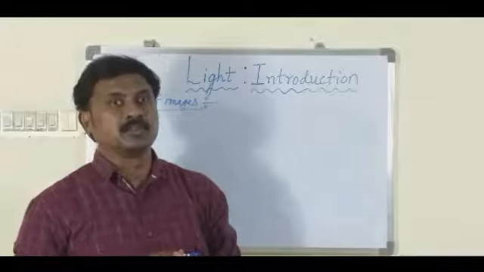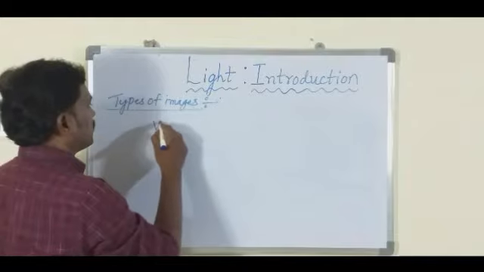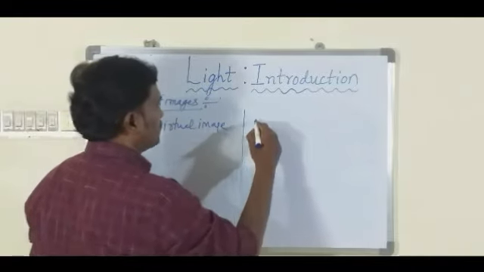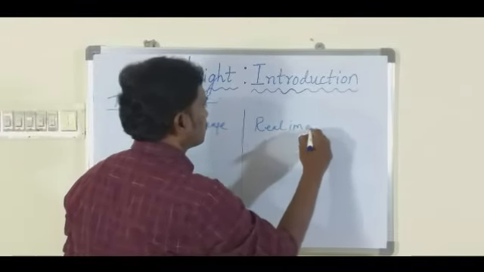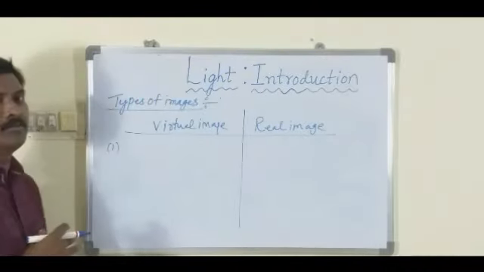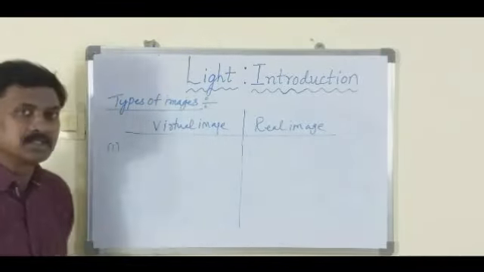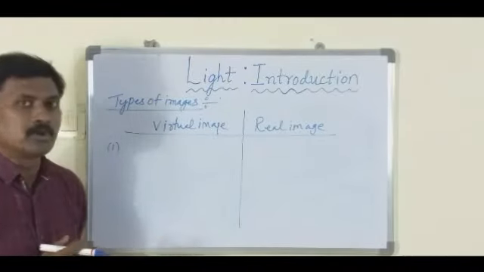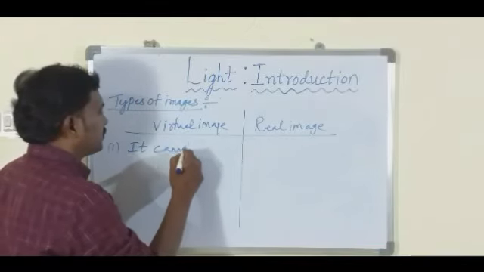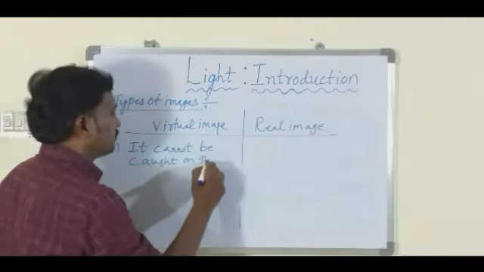Finally students, let us study about the types of images. We have two types of images, virtual image and real image. Generally the image which is formed when we see ourselves in a plane mirror is what we call a virtual image. One of the important properties of the virtual image is it cannot be caught on the screen.